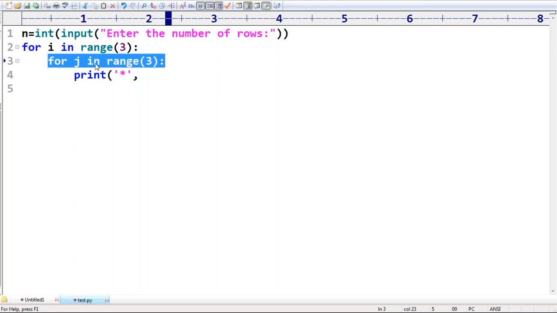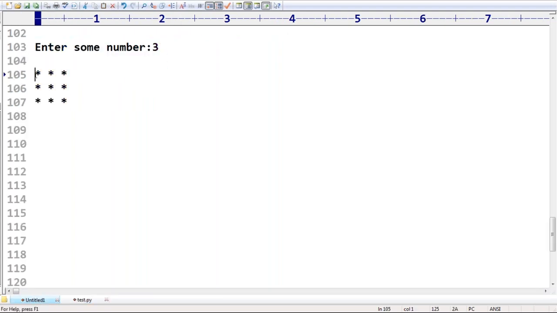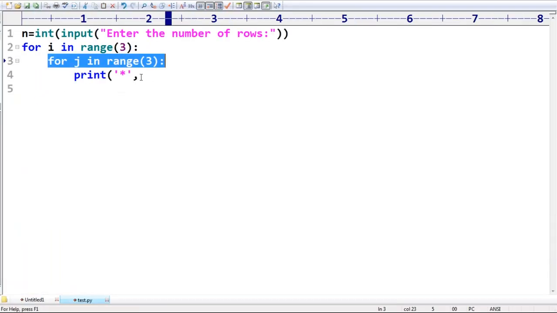Sir, j value 0, 1, 2 is nothing but 3 times this for loop should execute. So for the first i is equal to 0, compulsory you require to print a star. But after printing a star, the next star should not be in the next line, it should be in the same line with the space operator. That's why I'm trying to take here, observe, that star end.